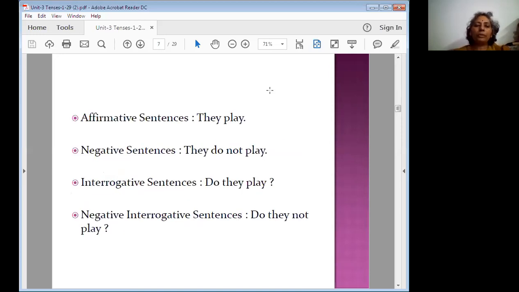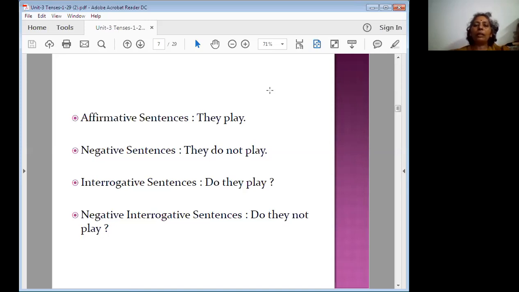Already I discussed with you the types of sentences: affirmative sentence, negative sentence, interrogative sentence, and negative interrogative sentence. Affirmative sentence has another name also. You can say affirmative sentence or determined sentence, like that. So here you see the first one is they play.